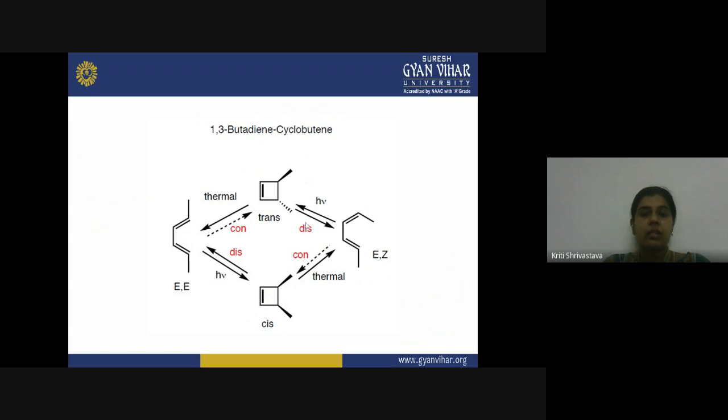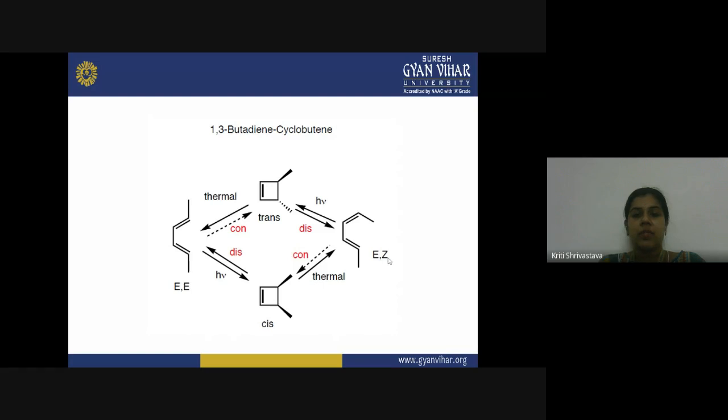And the con-rotatory motion is taking place here, and this rotatory motion is taking place here. But in case of the cis-cyclobutene, when the photochemical condition is provided, this rotatory motion is taking place and you get an EE configuration of the double bond, and in the thermal condition you are getting the EZ configuration by the con-rotatory motion of the p orbital.